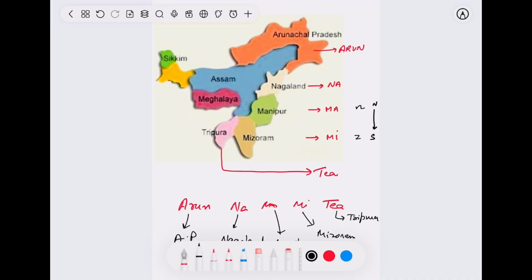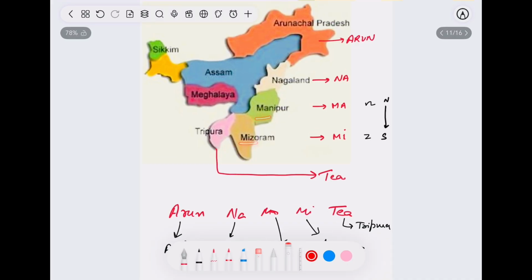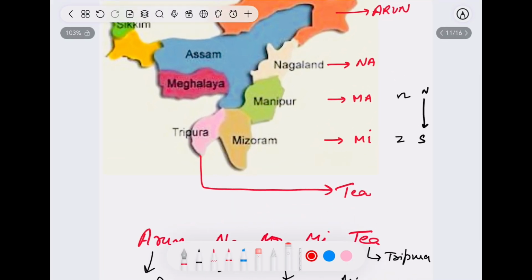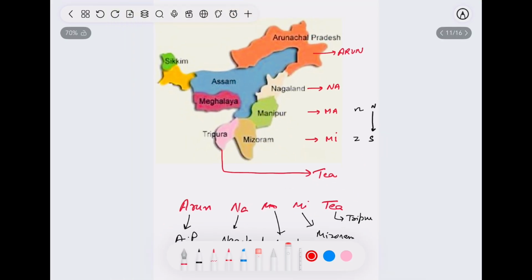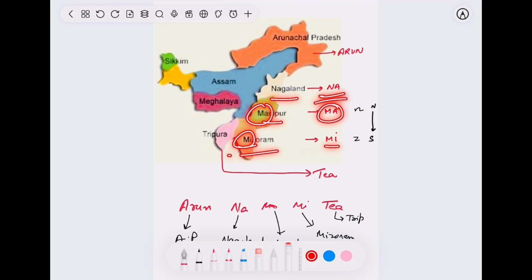Majorly students are confused between Manipur and Mizoram because both are starting with M. So another trick which you can remember is Z comes later and N comes first. So the state with Z will come later in the southernmost part, right? So if you want to remember with Namami, it's Nagaland, Manipur, Mizoram, MA. And if you want to remember with alphabetical order, N comes first and Z comes later. So Manipur comes first and Mizoram comes later.